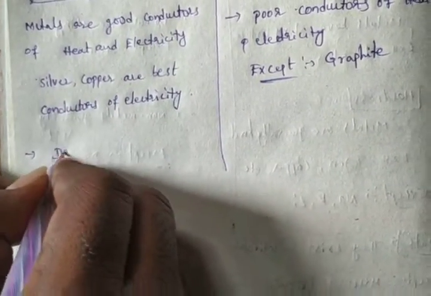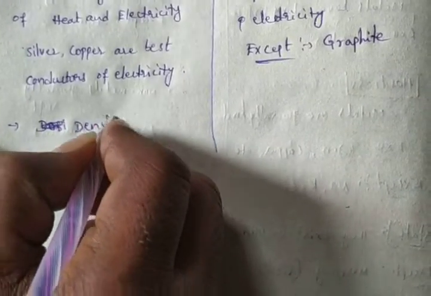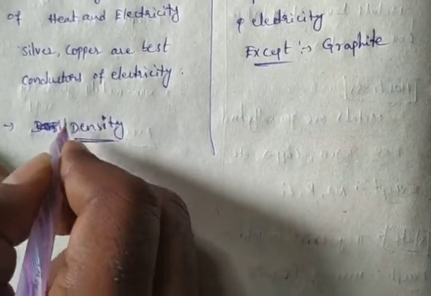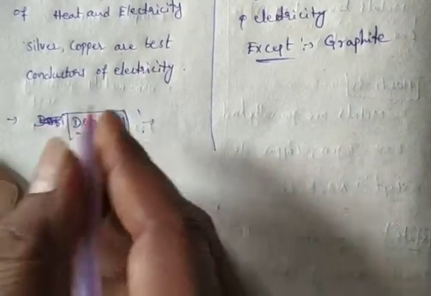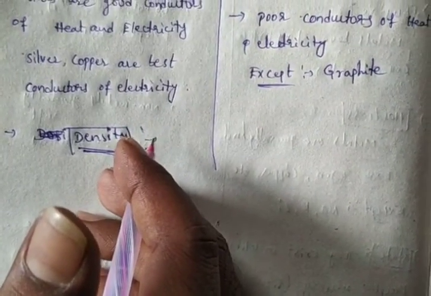Next property, density. Generally metals have high density and high melting points.